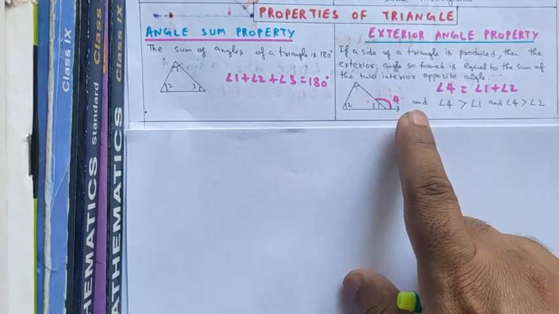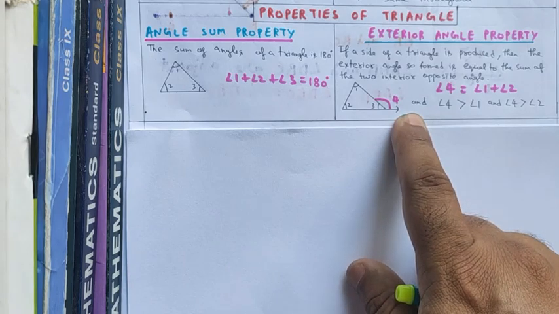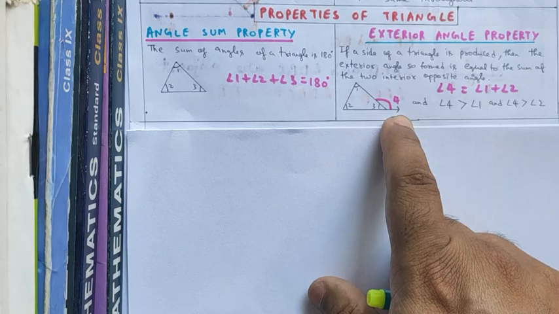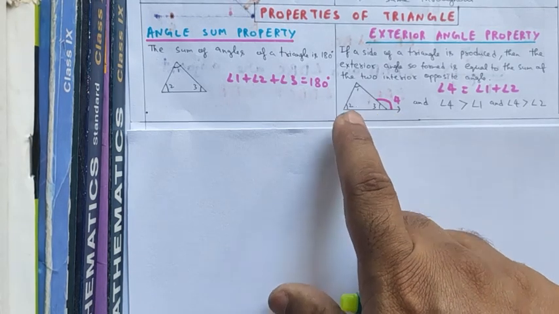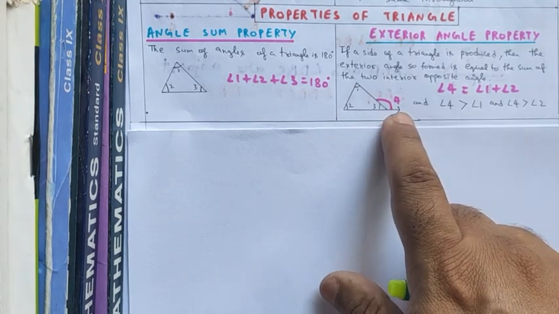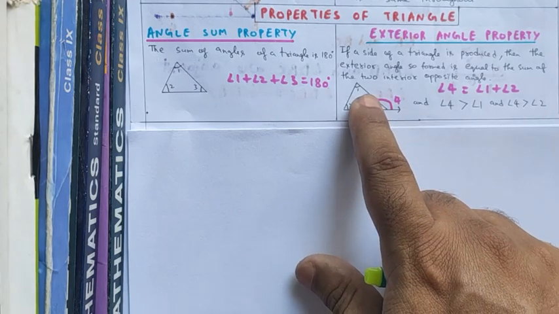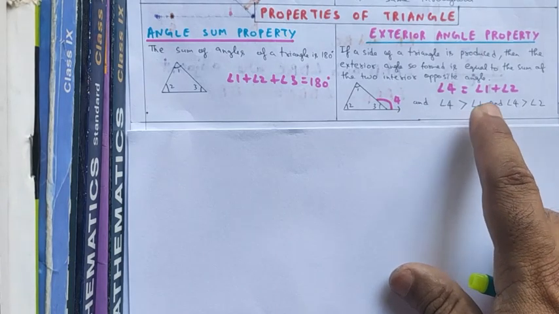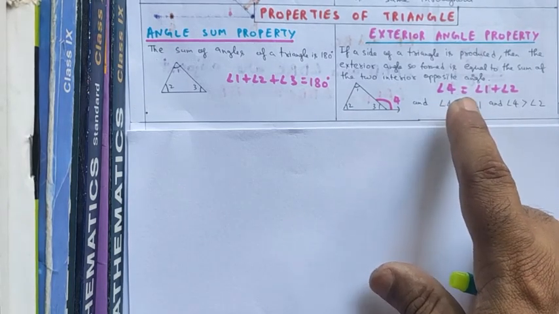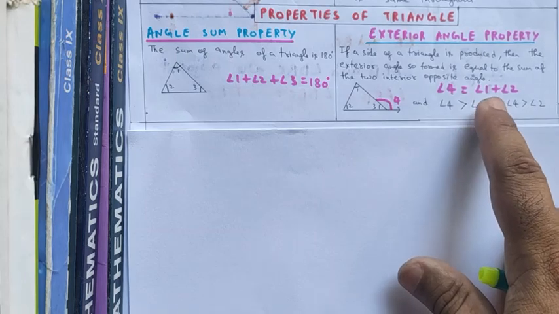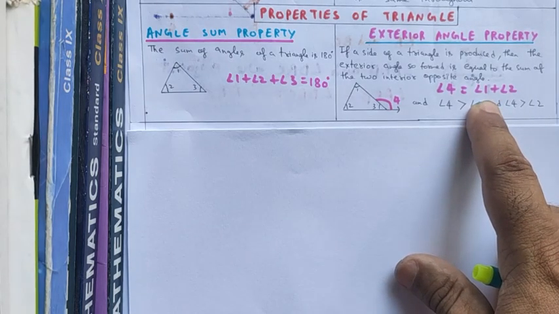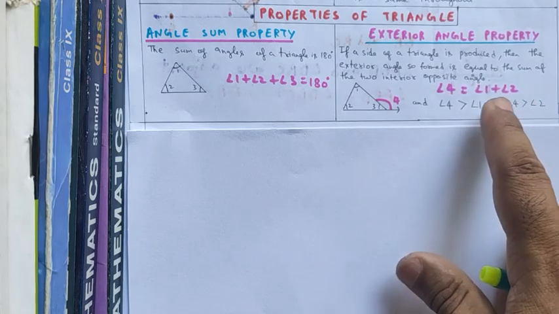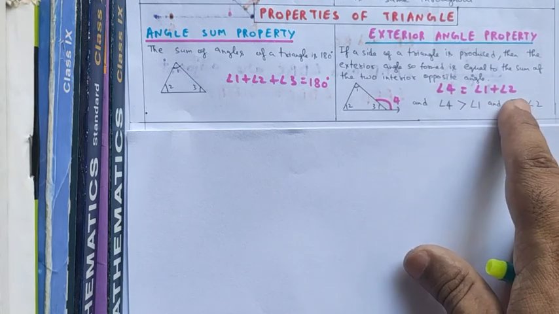So in this case, exterior angle property states that the exterior angle, that is angle 4, will be equal to the sum of interior opposite angles. That is angle 4 will be equal to angle 1 plus angle 2, which also means that exterior angle 4 will always be greater than angle 1 as well as angle 2.